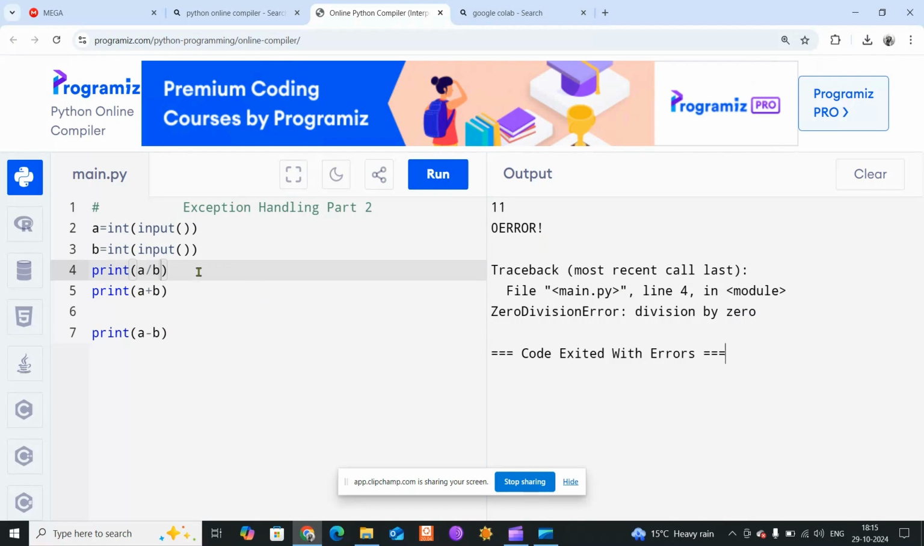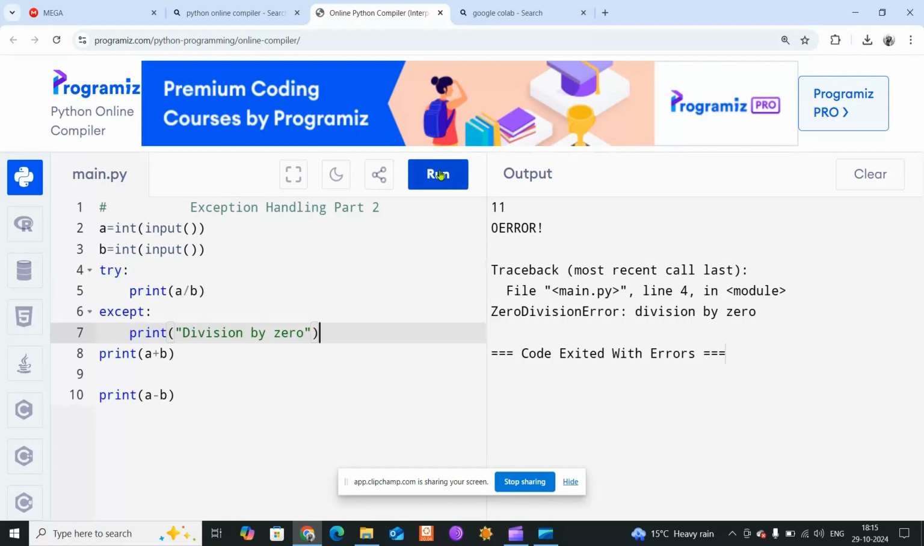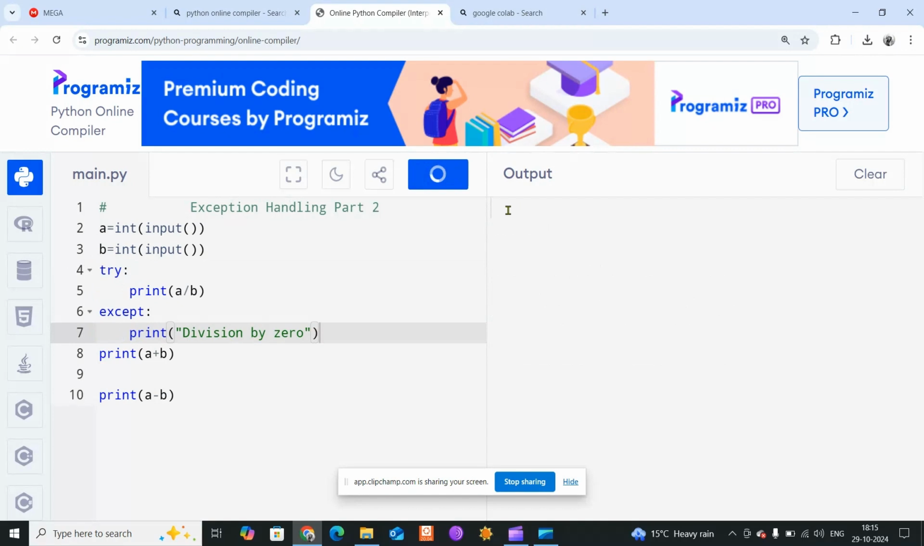But if I do something like this, at the time it will be handled, right? Here it just says division by 0, but these two lines are also executed, right? Now, inside your program you can have as many except and try blocks. Suppose now I give the input as something like this, right?